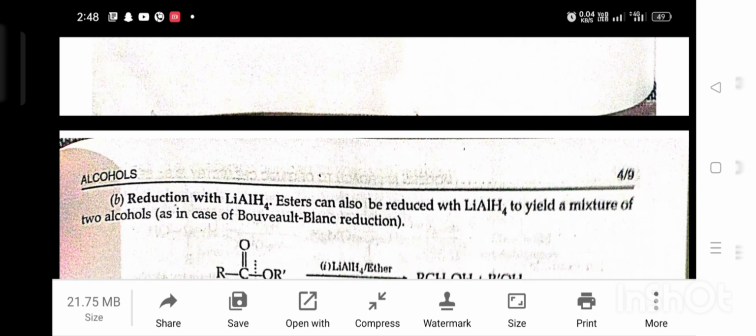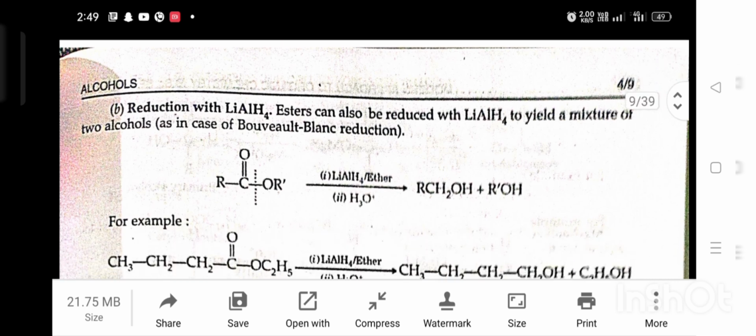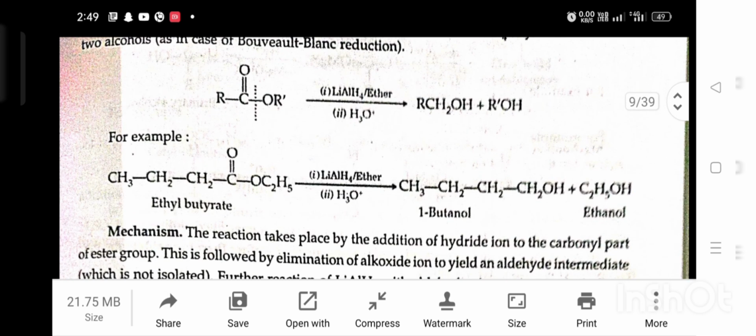B. Reduction with lithium aluminium hydride. Ester can also be reduced with lithium aluminium hydride to yield a mixture of two alcohols, as in the case of Bouveault-Blanc reduction. Ethyl butyrate in the presence of lithium aluminium hydride and ether gives 1-butanol and ethanol.